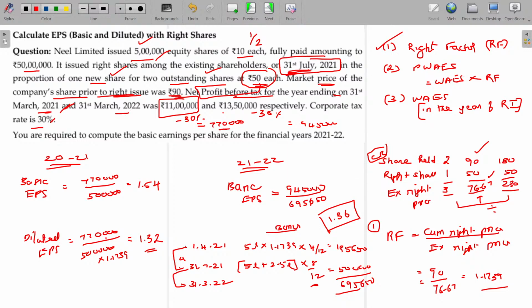So 3 points to be noted here in case of a right issue. First, the right factor is calculated as cum right price divided by ex right price. Second, how this will have an impact on the potential weighted average equity shares. Third, in the year of issue of the right issue, up to the date of issue the number of shares is multiplied with the right factor. After the issue, for the remaining period, you apply the weightage to the total number of shares. These are the 3 points you have to understand in case of right issue. Is that clear? Yes, make note of it.